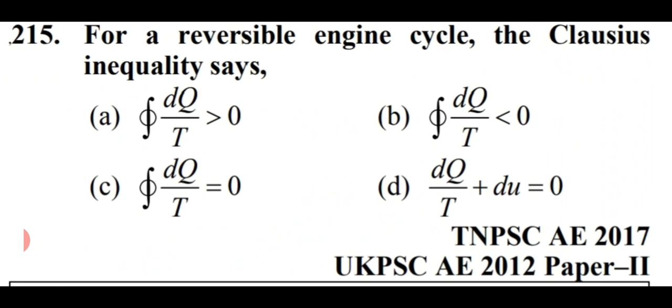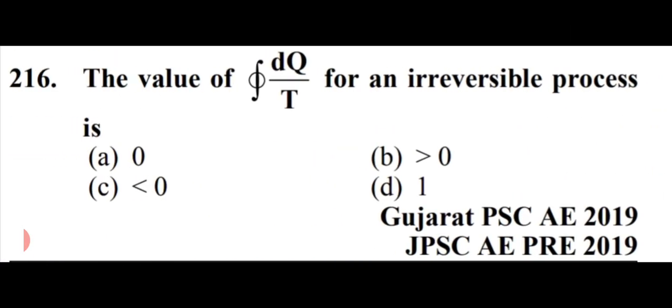If dQ by T is greater than 0, then the cycle does not exist. The value of dQ by T for an irreversible process is less than 0. That is option number C.